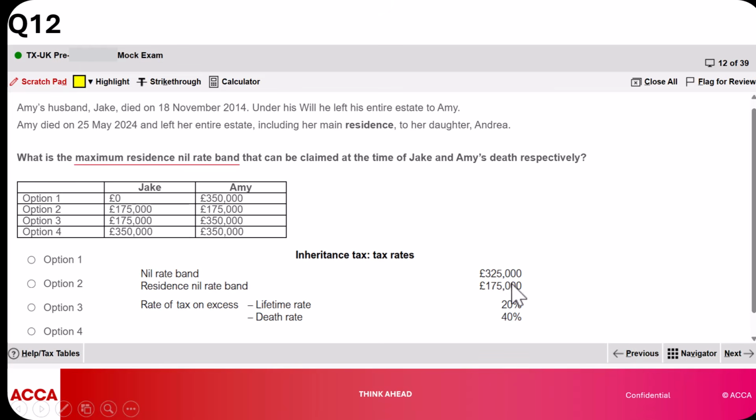Now, the part that's usually tricky is the fact that you can transfer from Jake a residence nil rate band, which he didn't even have, to Amy and add it on to her own residence nil rate band. So if Amy had 175,000 applicable, she can also transfer from her dead husband, Jake, so that the total becomes what she's entitled to.